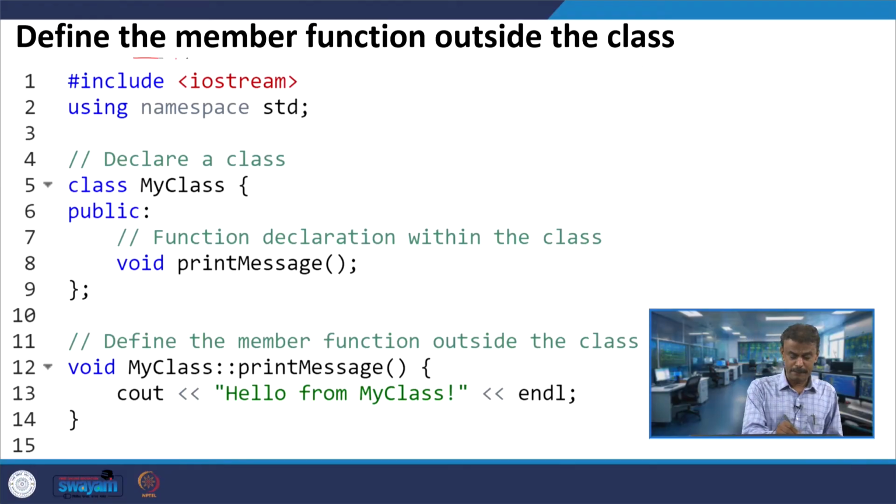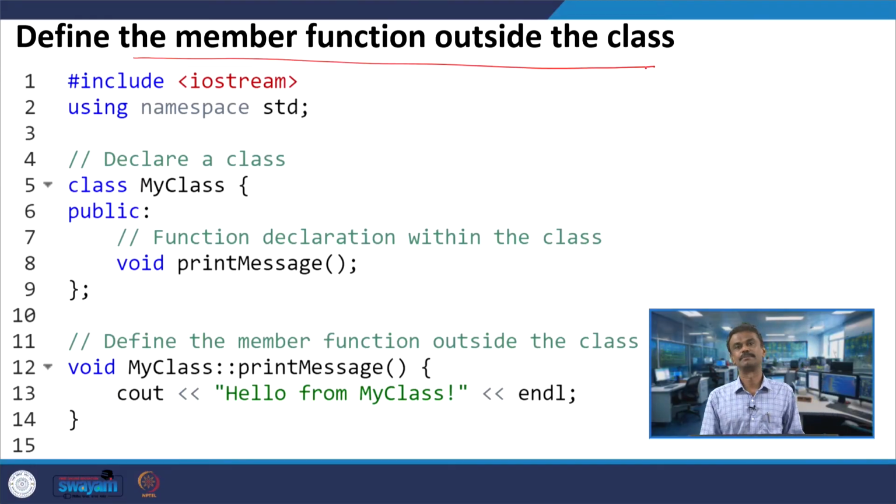In the next program we are going to see whether it is possible to define the member function outside the class. The answer is yes. Here I have a class, the name of the class is MyClass.